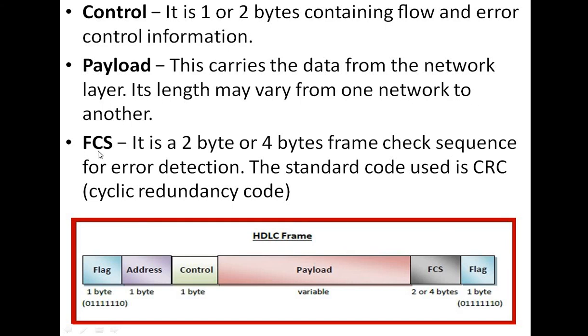So the fifth one is FCS field. So what is the size of FCS? It is 2 bytes or 4 bytes. So what is the full form of FCS? Frame check sequence. It is used for error detection. The standard code used is CRC, cyclic redundancy code. Okay.